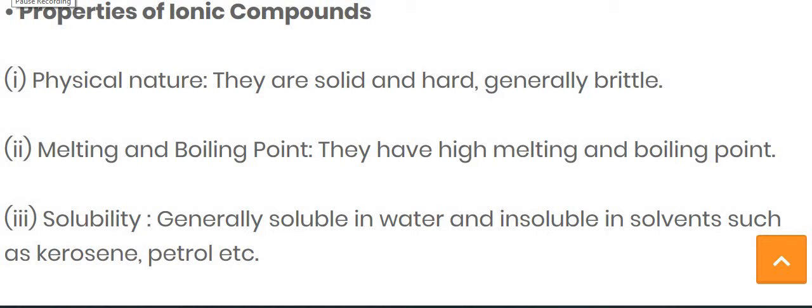They have high melting and boiling points. As we see in the physical nature, they are solid and hard, so due to that they also possess high melting and boiling points.